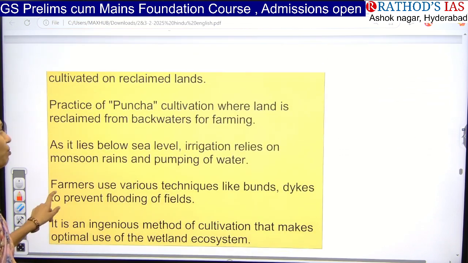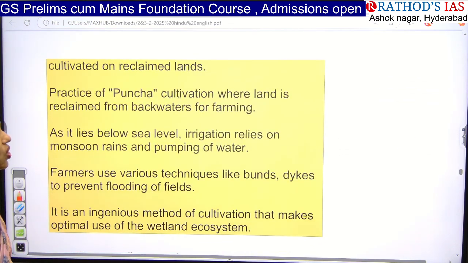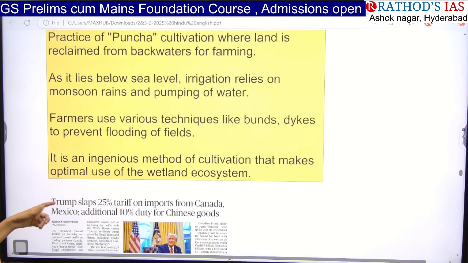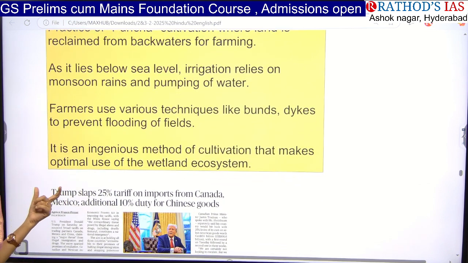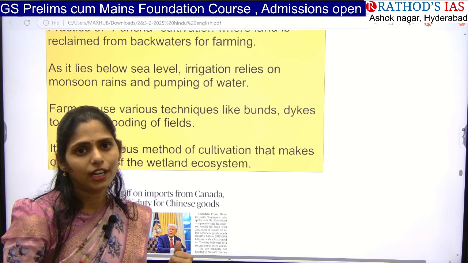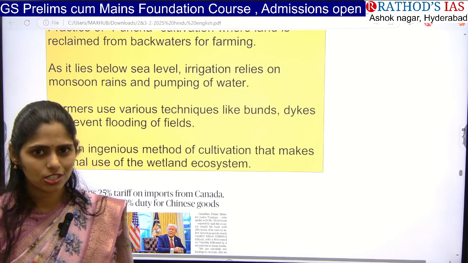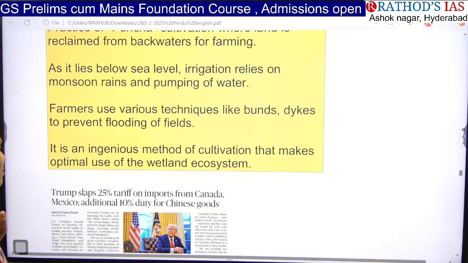And this practice of Puncha cultivation is nothing but where land is reclaimed from the backwaters for farming. They use some techniques like bunds and dikes to prevent flooding of the fields. This method of cultivation makes optimal use of the wetland ecosystem. Even wetlands are being used for agricultural production. So this is called a sustainable agriculture practice. Okay, so these are some things that you have to see.